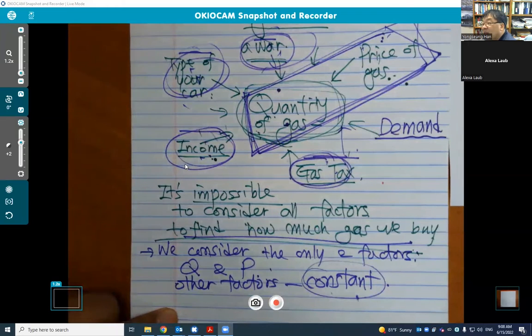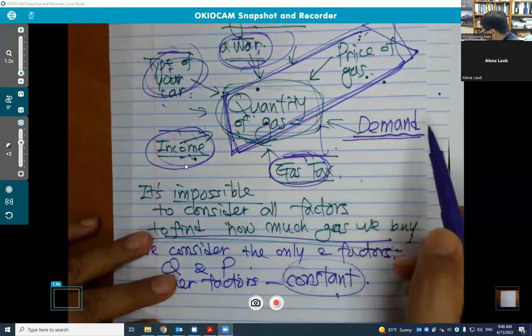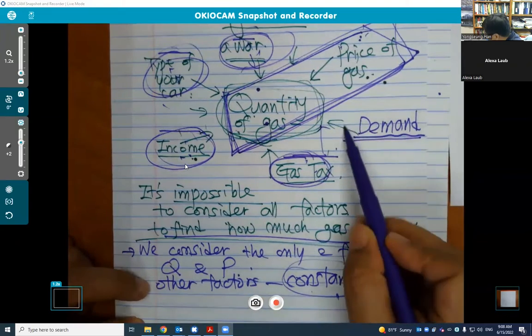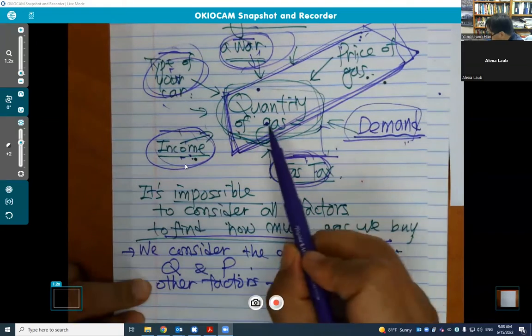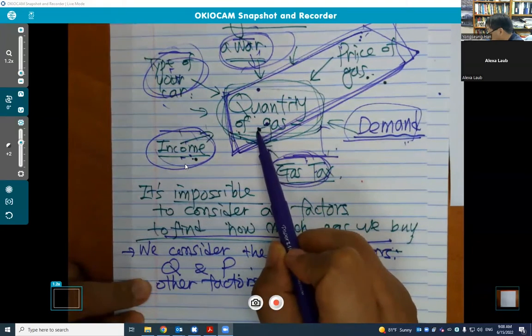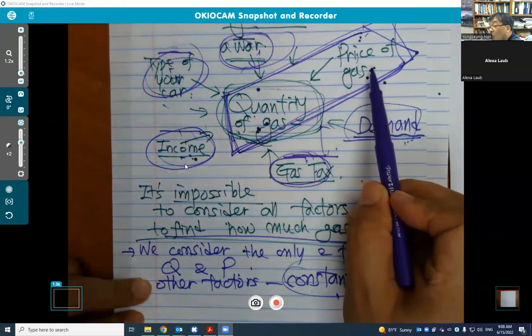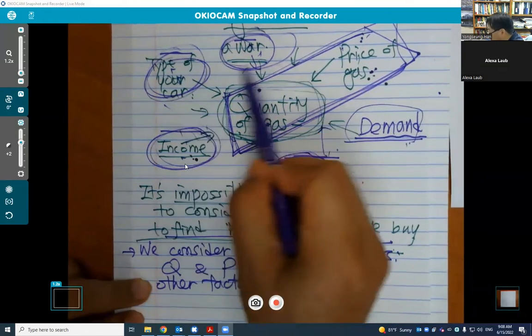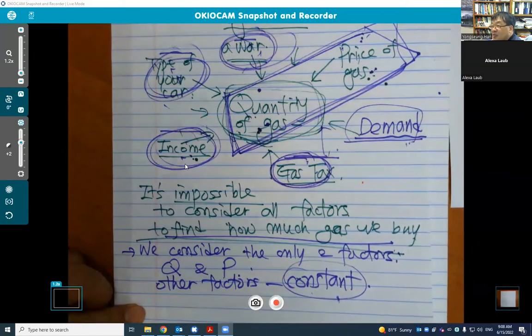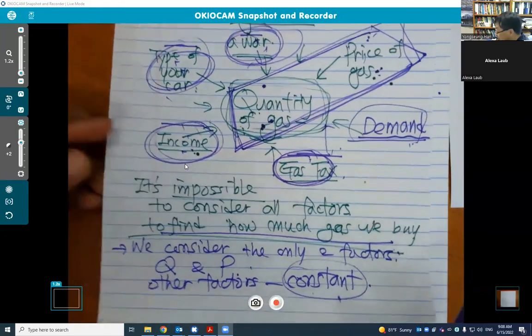This is how we define demand in economics. This concept is slightly different from what we mean by demand in our daily conversation. Because of this difference, some students have difficulty understanding this concept. So please understand the definition of demand in economics. Demand is, simply speaking, the relation between the quantity of a good and the price of a good, while we hold all other factors constant, strictly constant. That's the demand. Then you can easily talk about that.